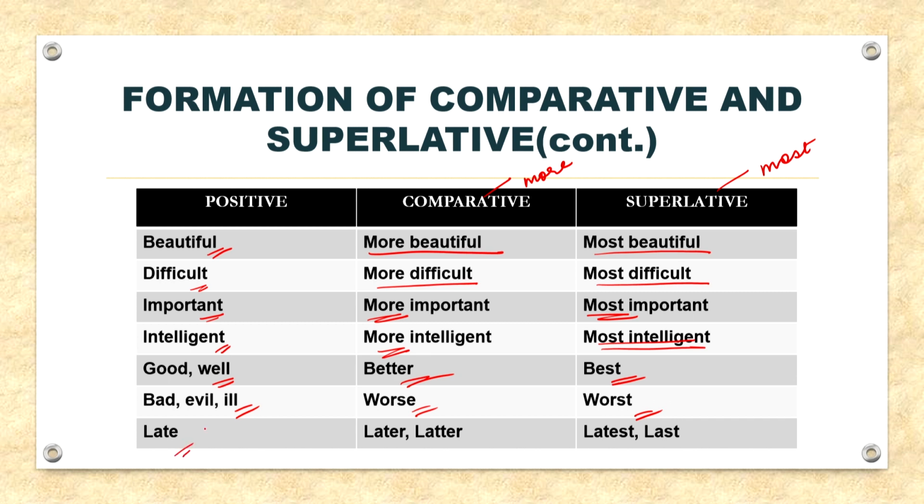Next, late, so late has 2 comparative and 2 superlative degrees. The first one is late, later, latest, and the second one is late, latter and last, and both of them have different meanings. We will discuss it later.